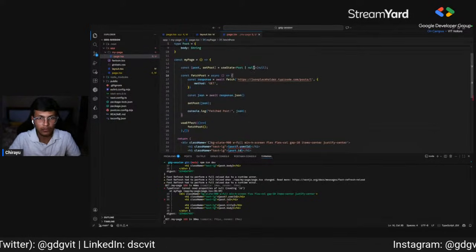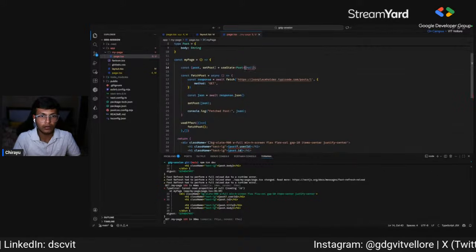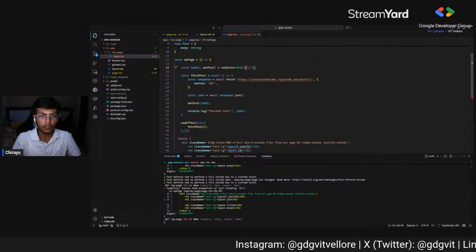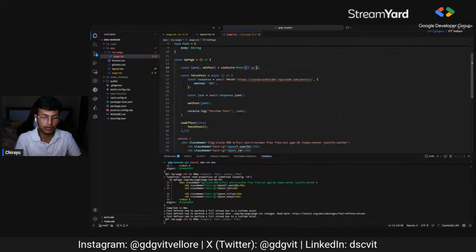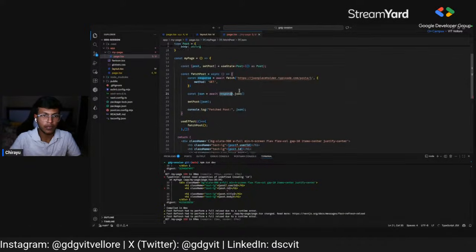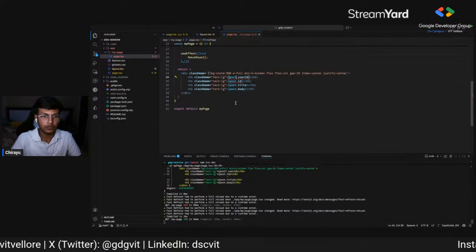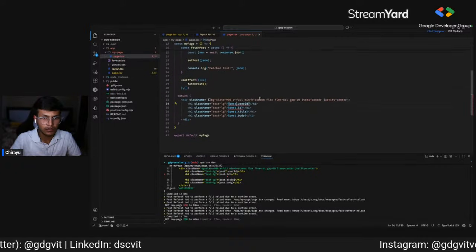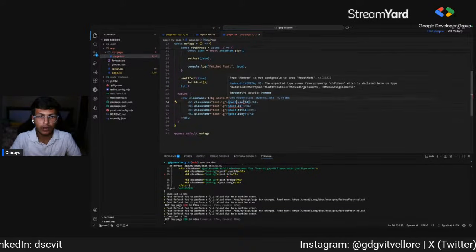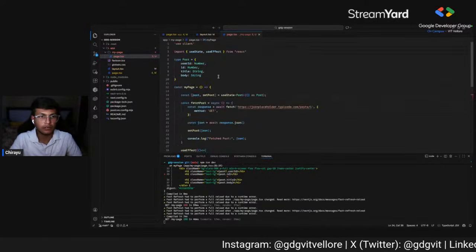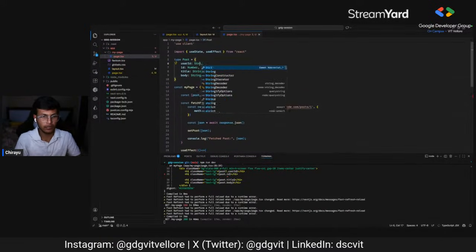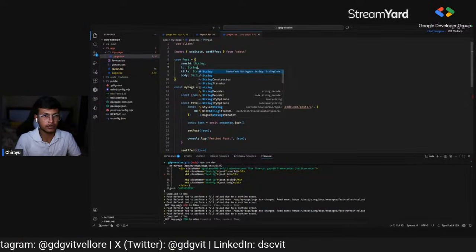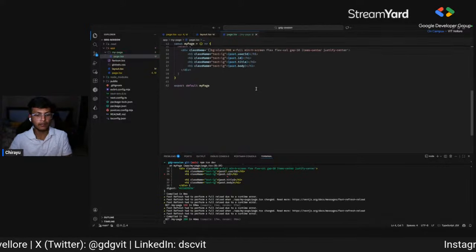We'll just remove null as of now and keep this empty as Post. Then we'll set post.userId. What's the error? Number is not assignable. Okay, we need to have them as string. Fine, we'll have them as string.